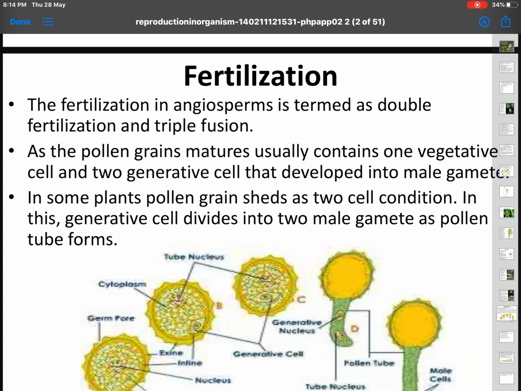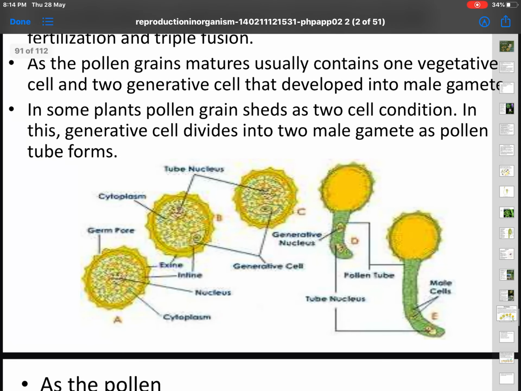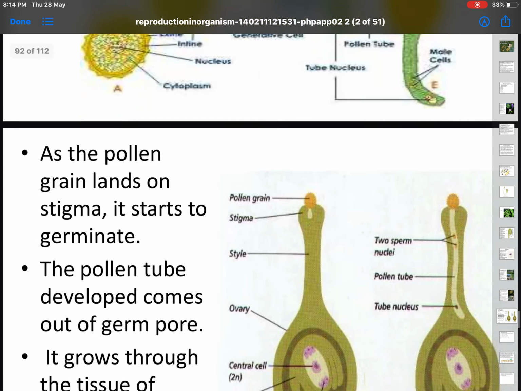As the pollen grains mature, usually containing one vegetative cell and one generative cell, they develop into male gametes. In some plants, pollen grains are shed in the two-cell condition. In this case, the generative cell divides into two male gametes as the pollen tube forms. Look at the diagram. Two nuclei are being formed in the generative cell, and those two nuclei are entering into the pollen tube. We call them male nucleus 1 and male nucleus 2 for our understanding.